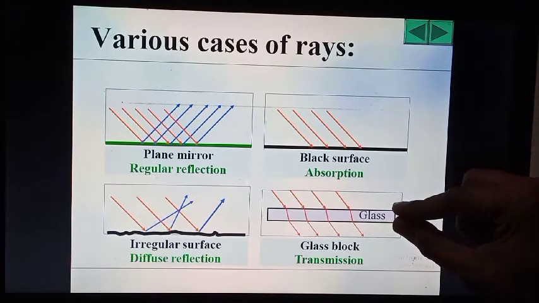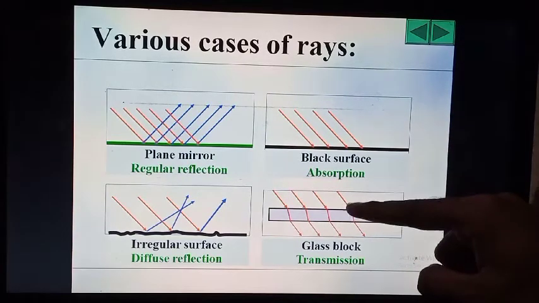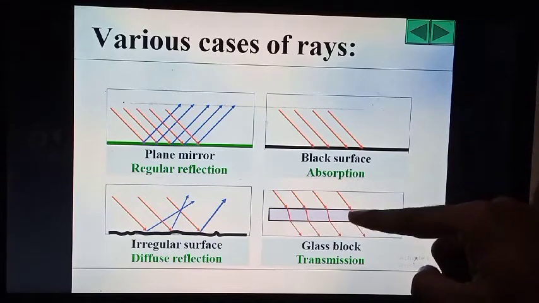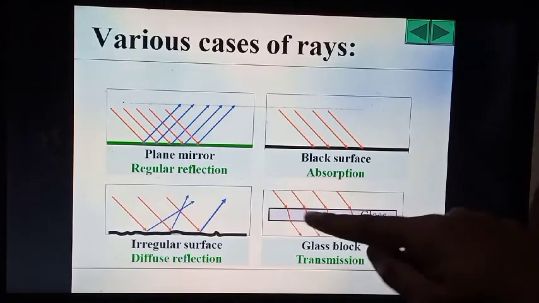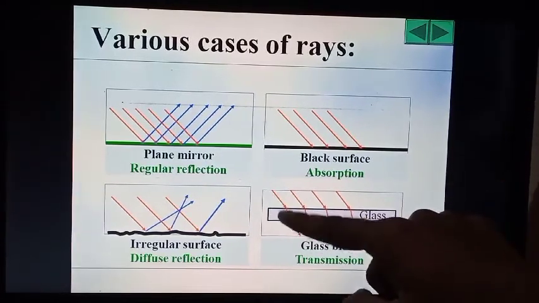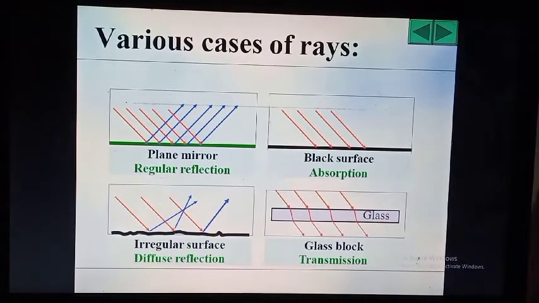What happens when the incident ray touches the surface of the glass? They transfer to the other side, but they do not go in the same direction. We get a change in the direction in the case of glass.